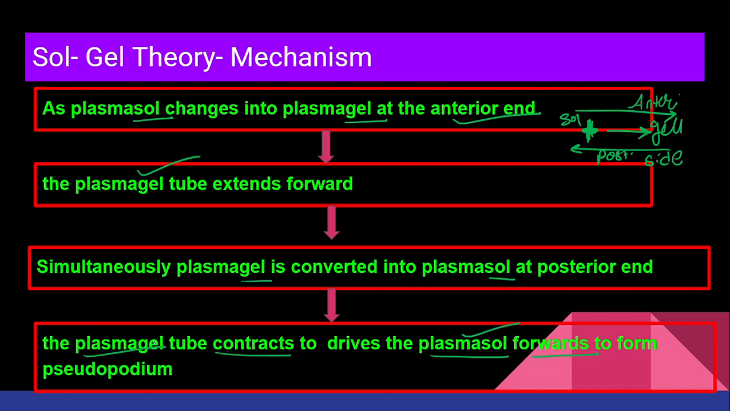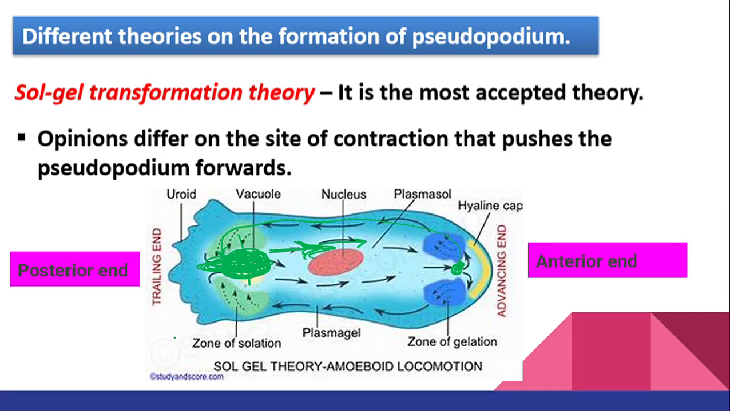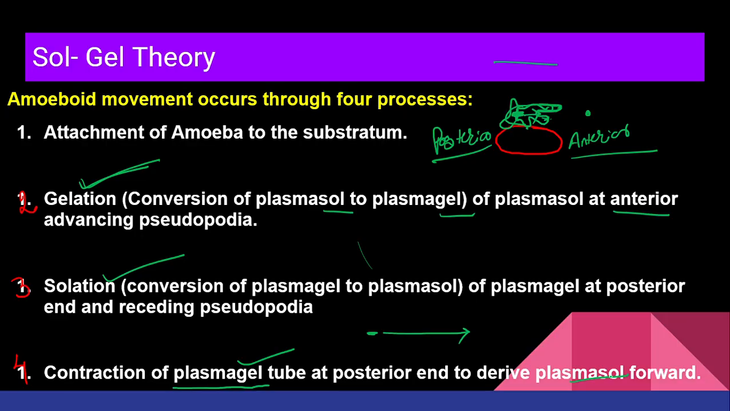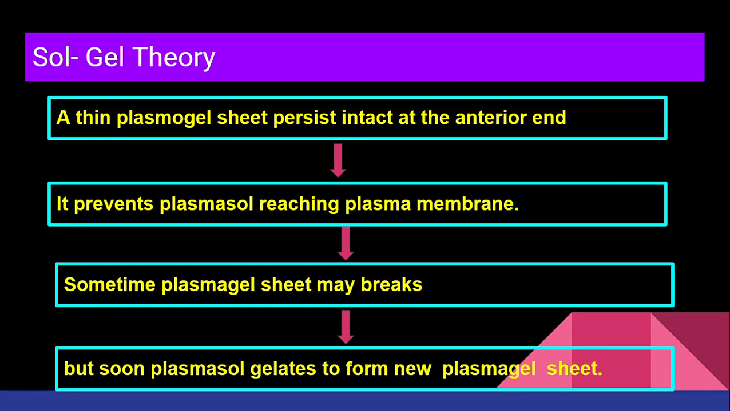So what is happening? It is moving plasma sol forward so that it will convert into plasma gel, and by this there will be the formation of pseudopodium. By this conversion of plasma gel to plasma sol and back to plasma gel, solation and gelation processes take place. By this there will be formation of pseudopodium, and by this there will be displacement of the body in the forward direction, right?